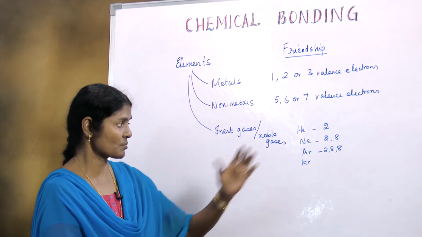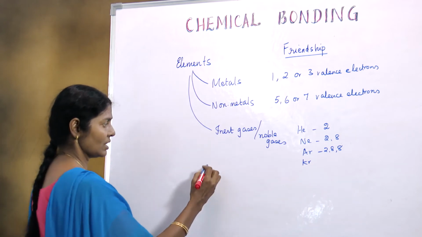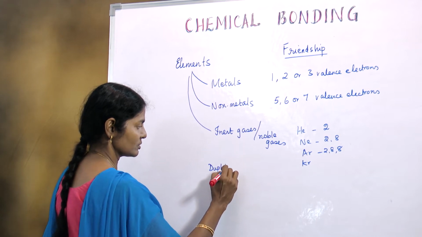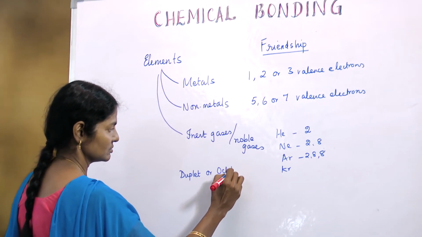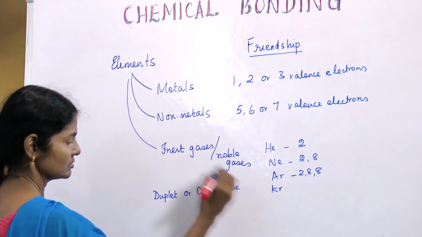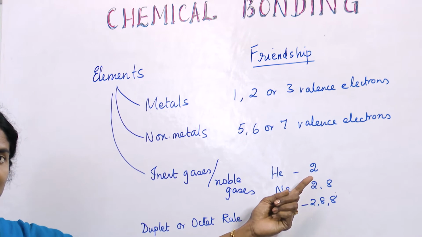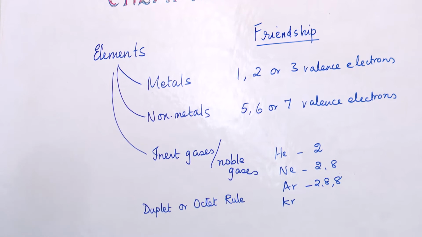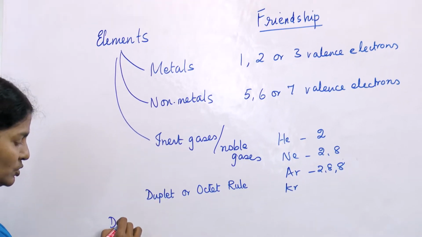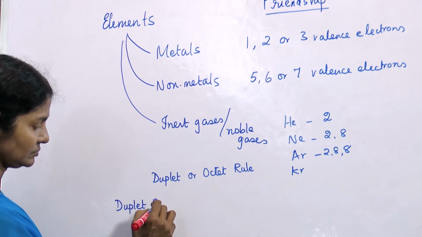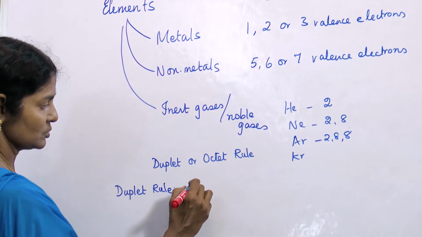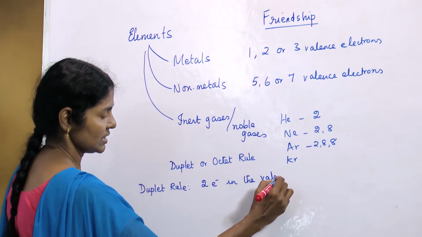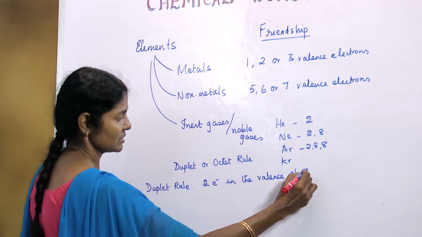What is common about these is that they are perfectly obeying the duplet or octet rule. Duplet means an atom tends to be stable when it has 2 electrons in the outermost shell. So the duplet rule is 2 electrons in the valence shell. That makes the atom stable.